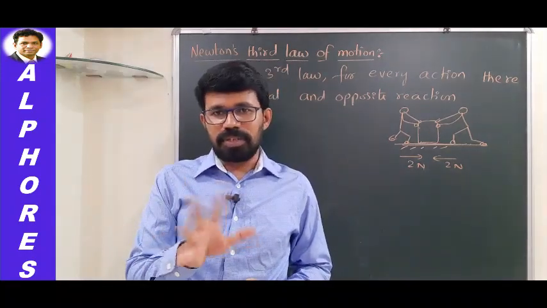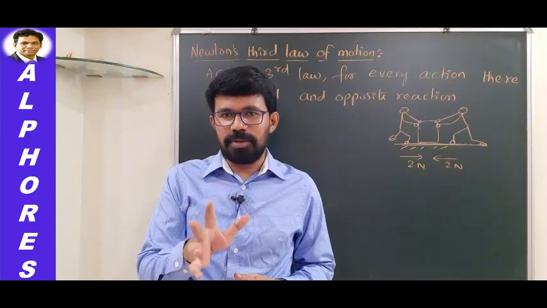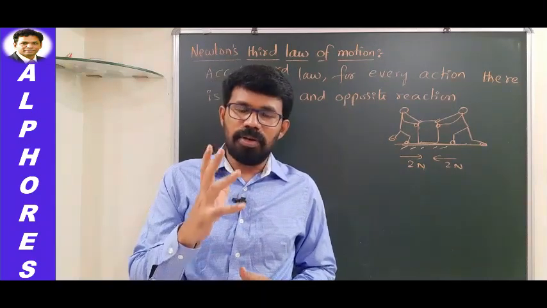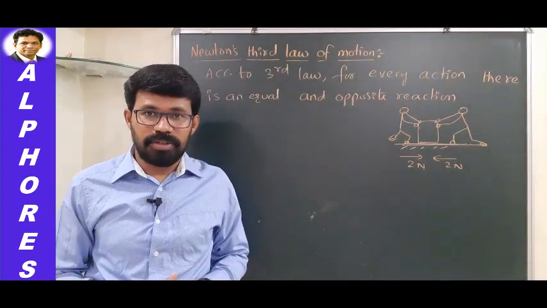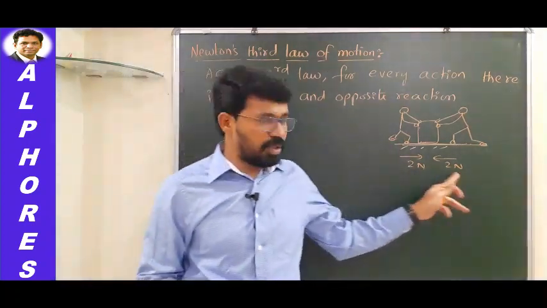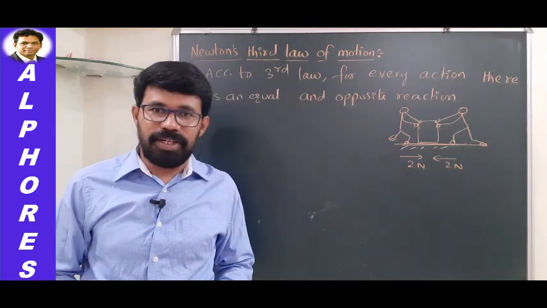If both forces, action and reaction, are equal in magnitude and opposite in direction, how does this motion take place? And here motion is not possible. Here also, both the forces are the same in magnitude and opposite in direction.